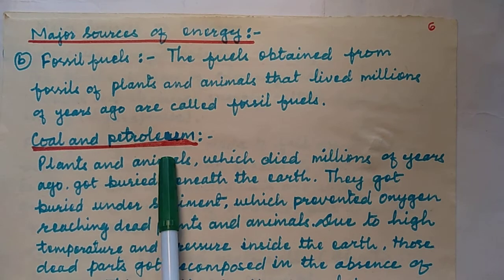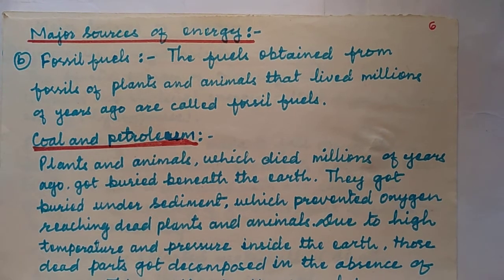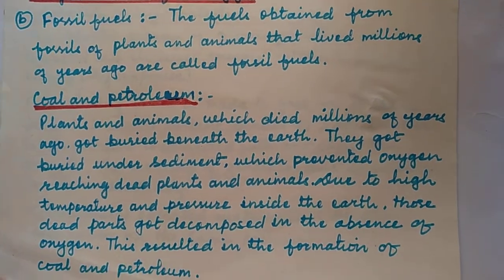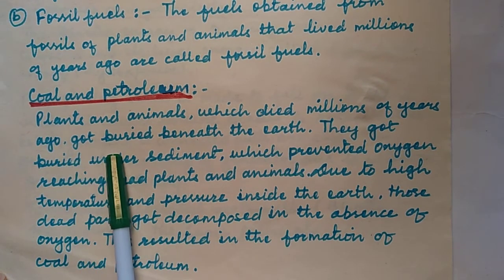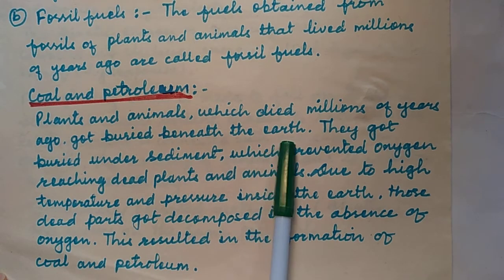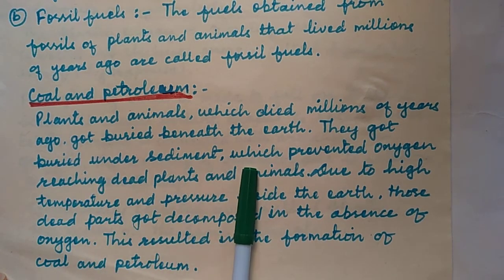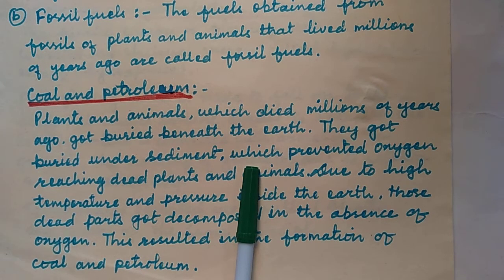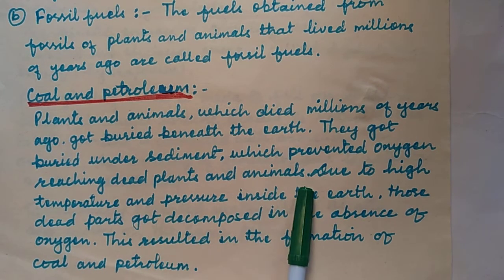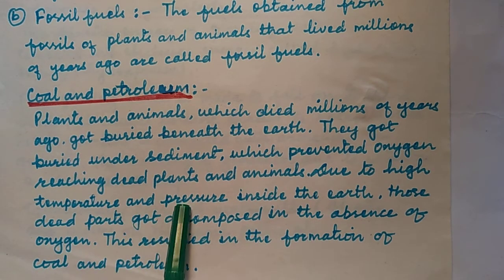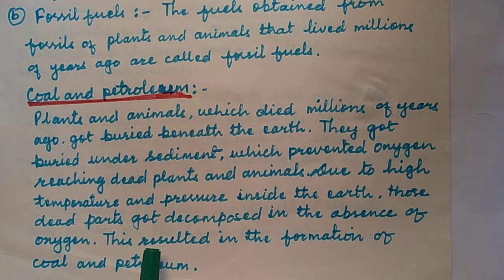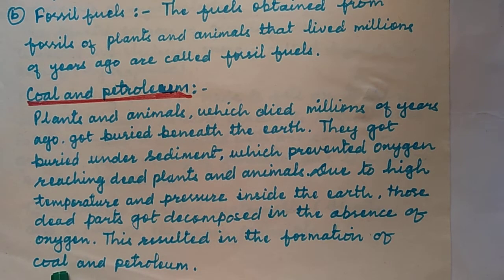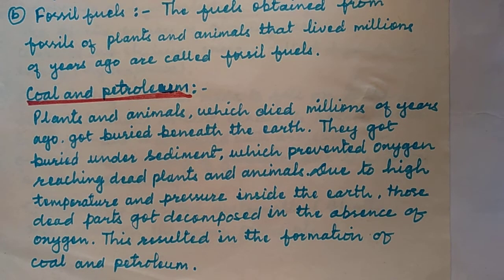Now coal and petroleum. The formation of coal and petroleum is discussed in short here, a brief idea. Plants and animals which died millions of years ago got buried beneath the earth, under sediment, meaning sand and mud layers, which prevented oxygen from reaching the dead plants and animals. Due to high temperature and pressure inside the earth and in the absence of oxygen, those dead parts got decomposed. This resulted in the formation of coal and petroleum.